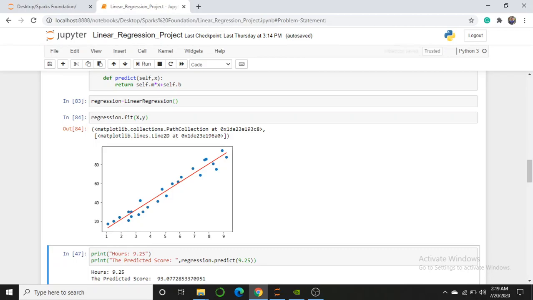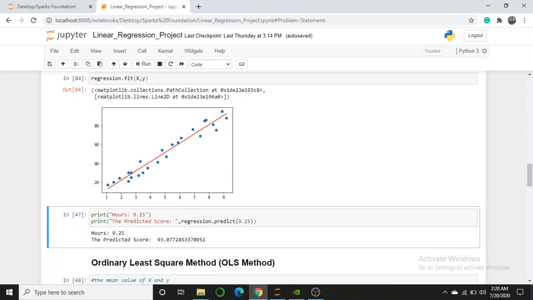If I predict for 9.25, it will give me this point, around 9.25. After calculating this line I will predict my value: I place the input on the line and get the output for this particular input.